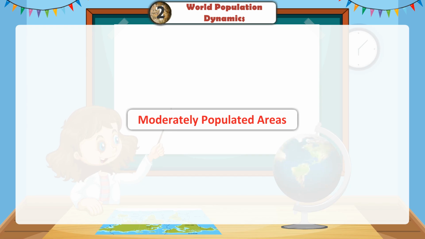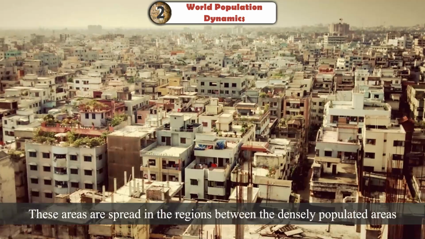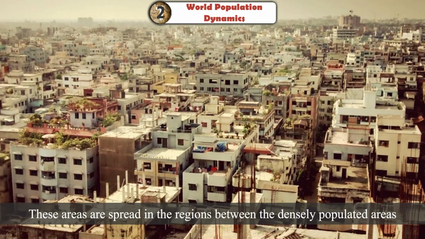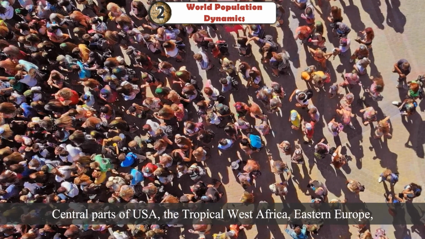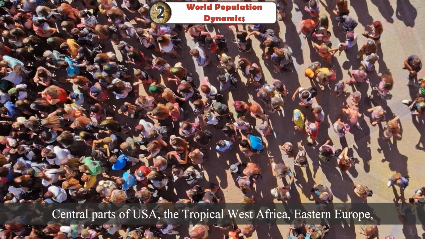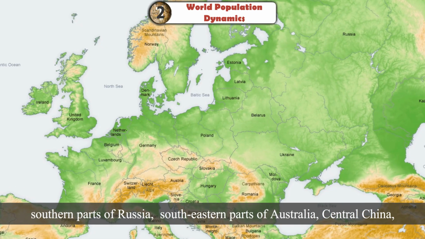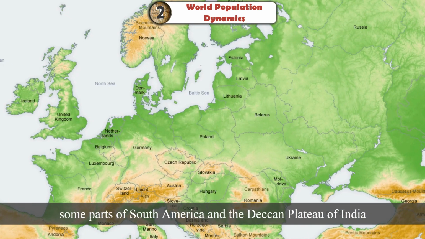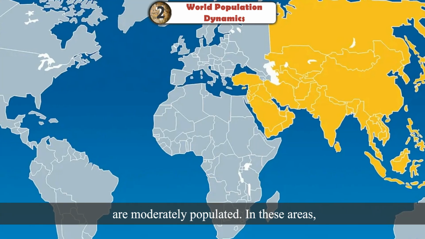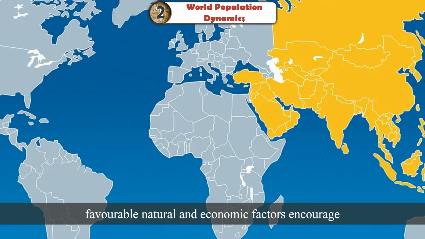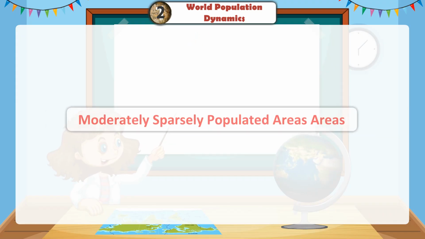Moderately populated areas. The moderately populated areas are not found in a continuous belt. These areas are spread in the regions between the densely populated areas. Central parts of USA, the tropical West Africa, Eastern Europe, southern parts of Russia, southeastern parts of Australia, central China, some parts of South America, and the Deccan Plateau of India are moderately populated. In these areas, favorable natural and economic factors encourage people to migrate from other regions.